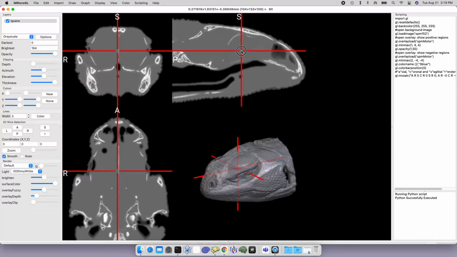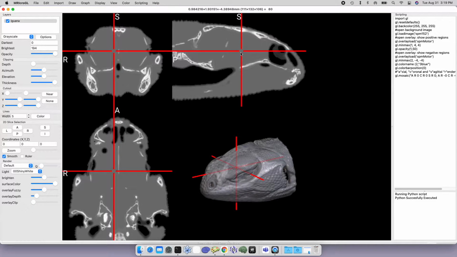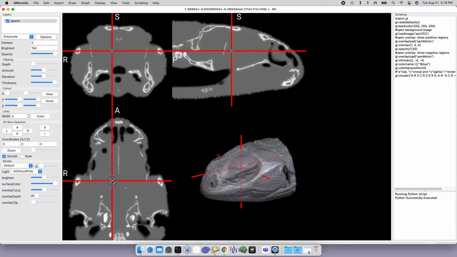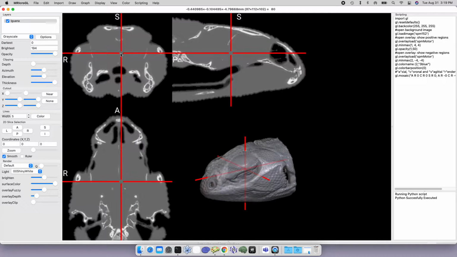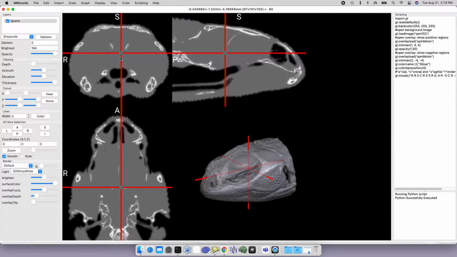As I move my mouse over the sagittal slice, I'm changing slices in the left-right direction. If I put the mouse over an axial slice, I'm moving in the head-foot direction. And in the coronal slice, I'm able to move in the anterior-posterior direction.